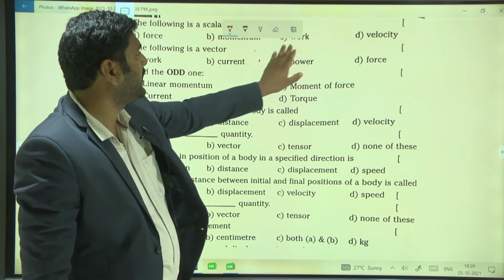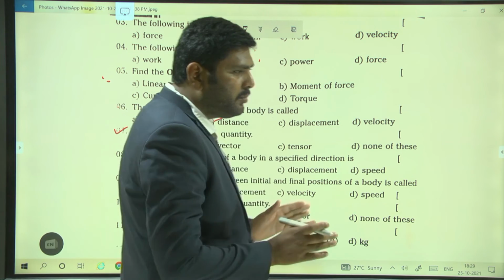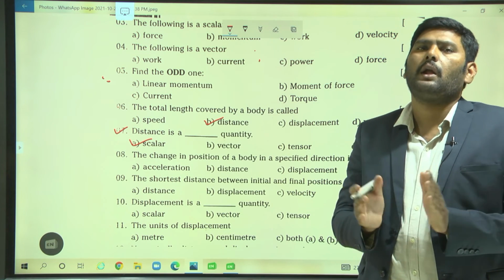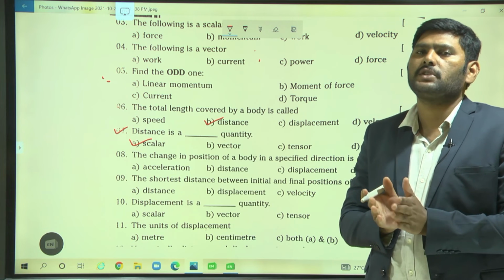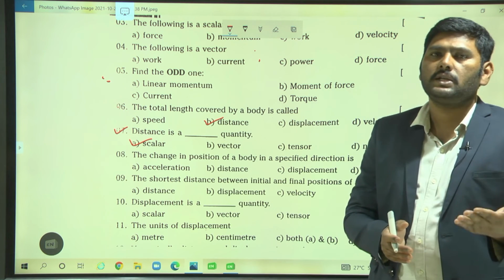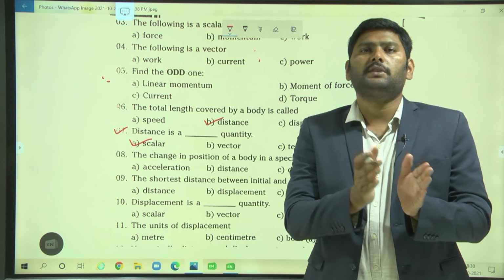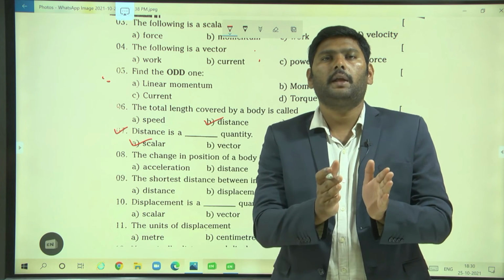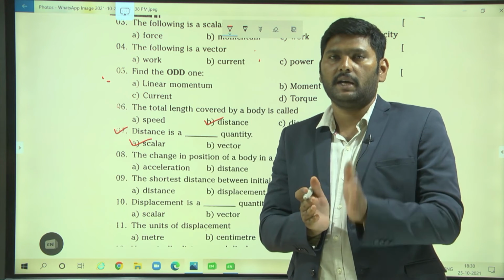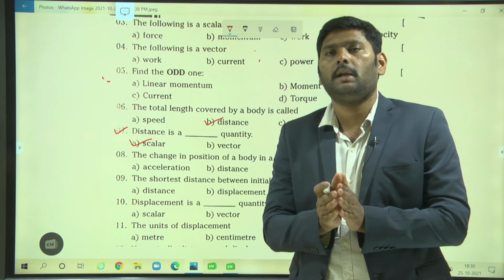Force, momentum, work, velocity. Scalar quantity means it has only magnitude, not direction. One more thing is vector. Vector means it has magnitude as well as direction. The physical quantity having magnitude as well as direction is called a vector. The physical quantity having only magnitude is called a scalar.